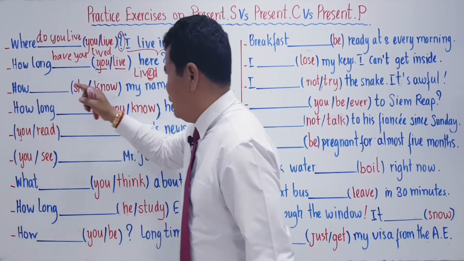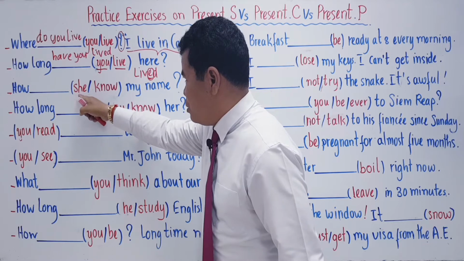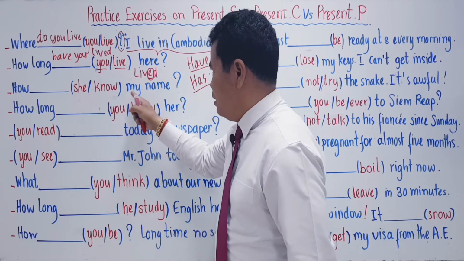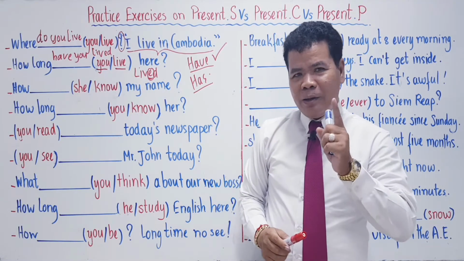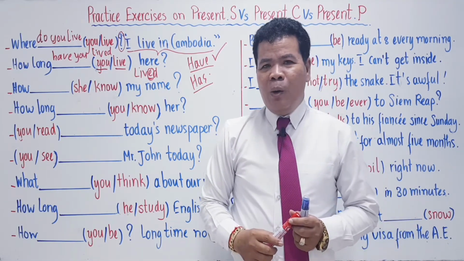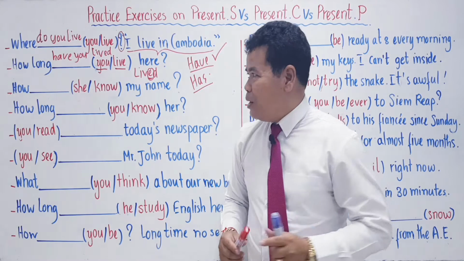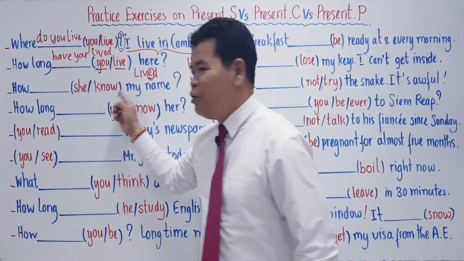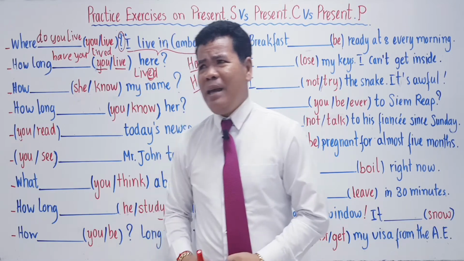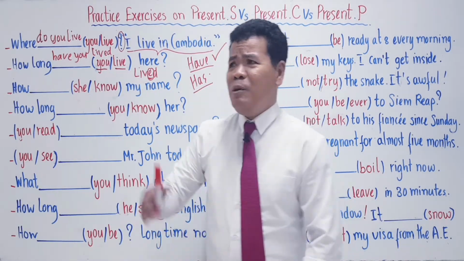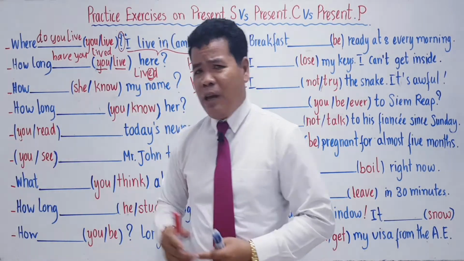So now let's go to the third example. Look at the subject: she know my name. You cannot ask somebody, how long have you known my name? How long have you known my name is the present perfect. Since before until now, I still know your name.